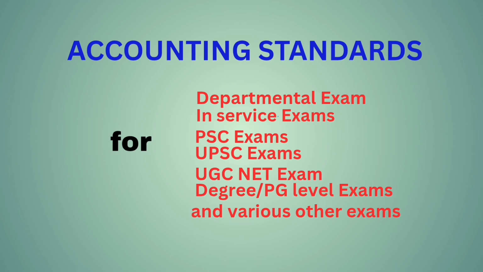All significant accounting policies should be disclosed. Such disclosure forms part of financial statements. AS2, valuation of inventories. Inventories should be valued at the lower of cost and net realizable value. That is, closing stock is valued at cost price or market price, whichever is less.